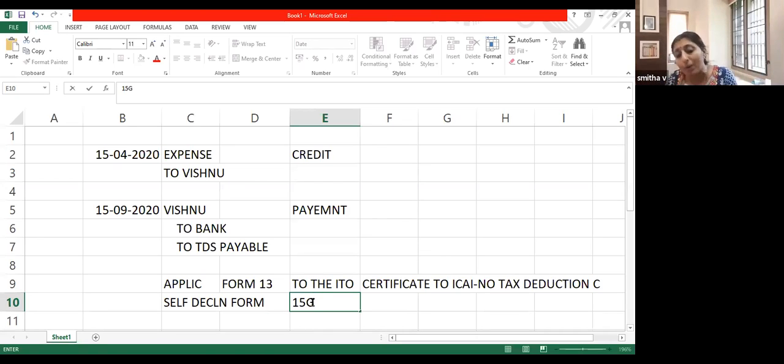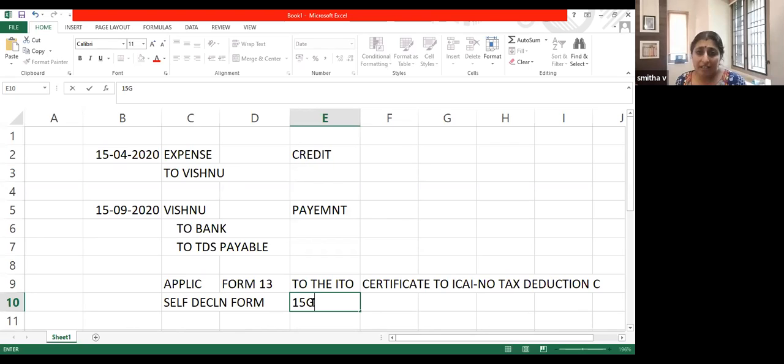So these are the two options wherein you can get this amount without tax deduction. Do you understand? Which are the two sections? Either you go and meet the assessing officer, and the assessing officer will decide the rest, or Vishnu himself makes a declaration. But keep in mind, Vishnu, that should be a genuine declaration. Never give a false declaration. If you're sure that your income is less than 2,50,000, you can make a declaration to LIC.